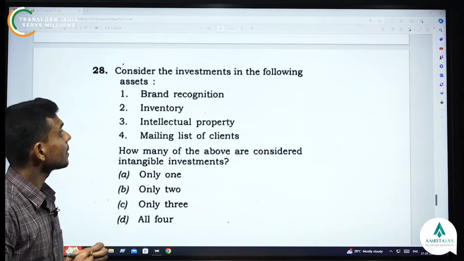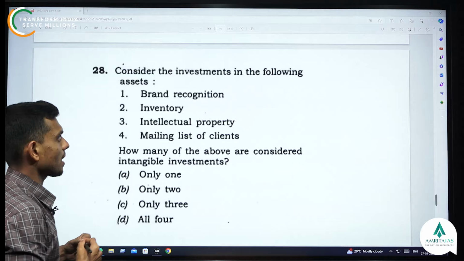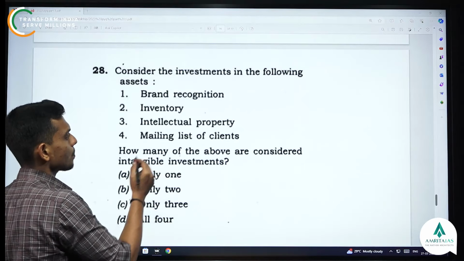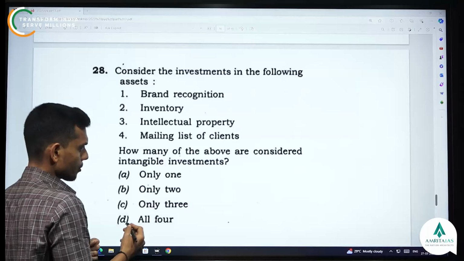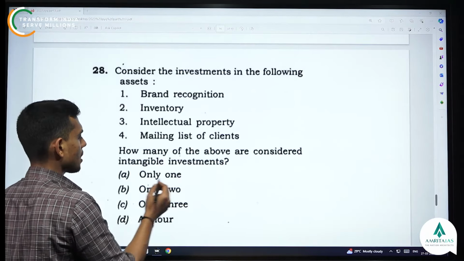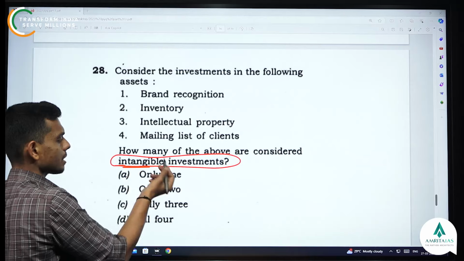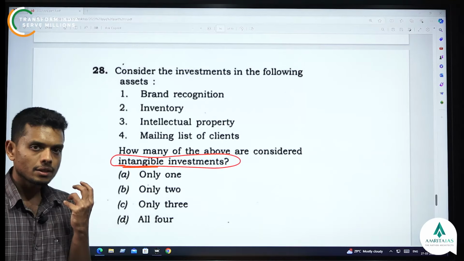Let's read the 28th. Consider the investment in the following assets: brand recognition, inventory, intellectual property, mailing list of clients. How many of the above are considered intangible investment? This word intangible means you cannot hold it, right?